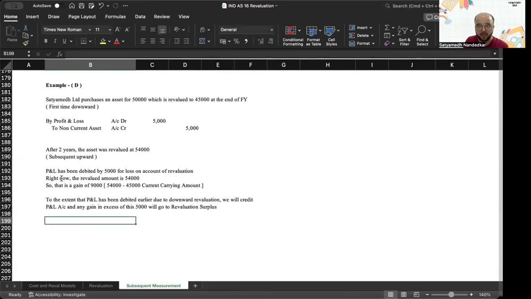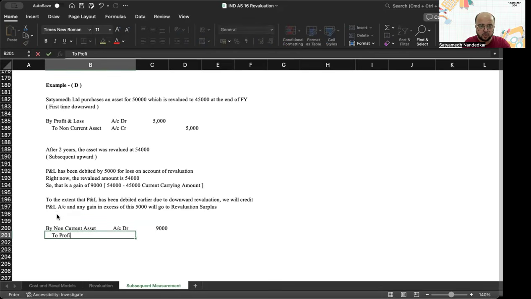5,000 had been debited to P&L so far on account of revaluation. Now there is an upward revaluation. To that extent, you will credit P&L. So by non-current asset account debit 9,000 to profit and loss account.